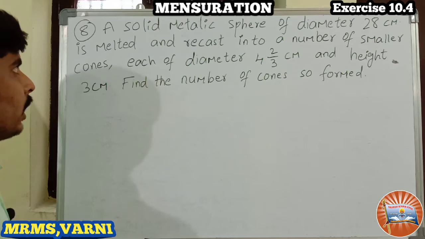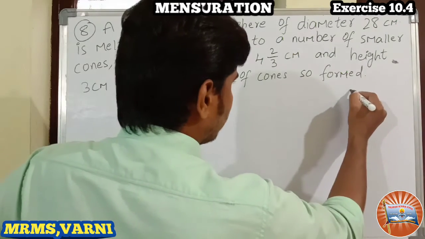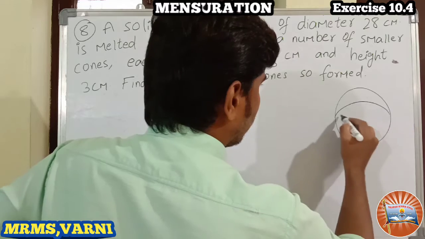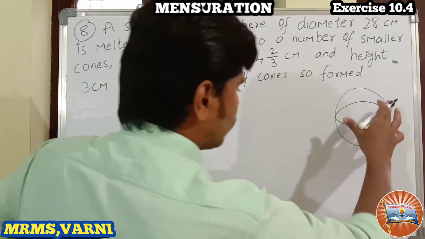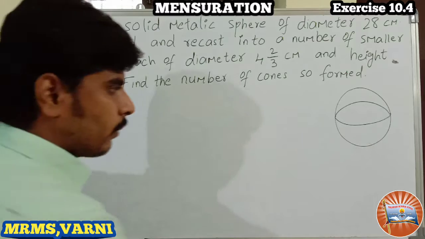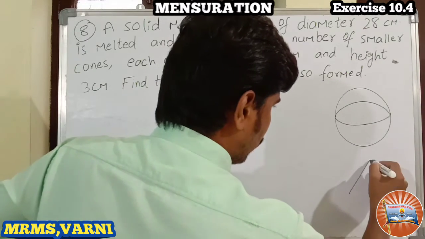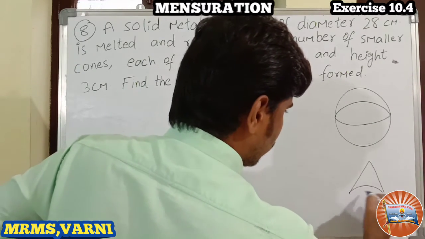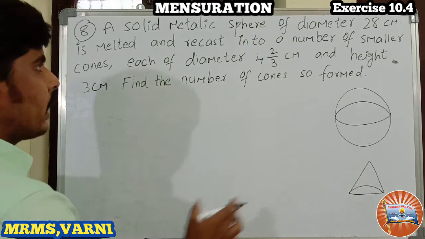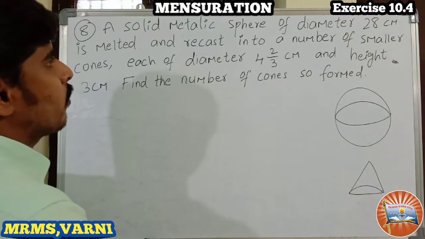Here actually a sphere is there. Consider it is a sphere. This sphere is melted to form smaller cones. This is a cone. What are the sphere measurements?